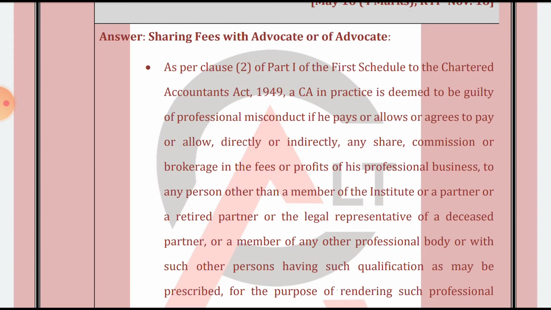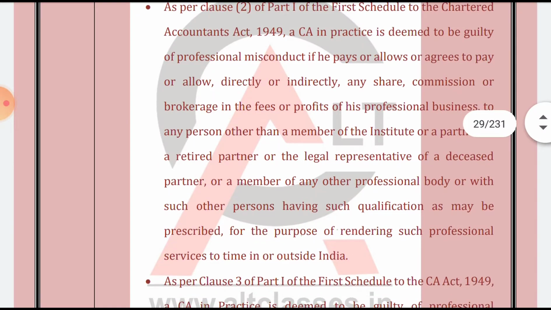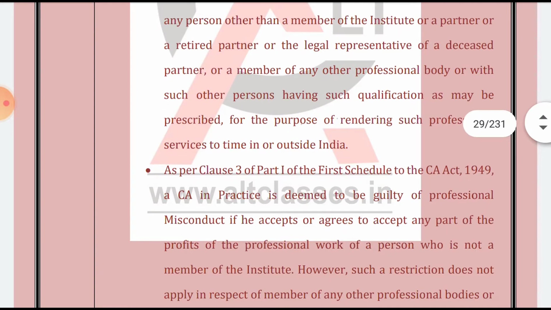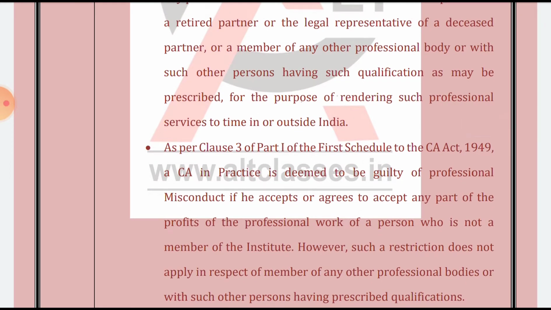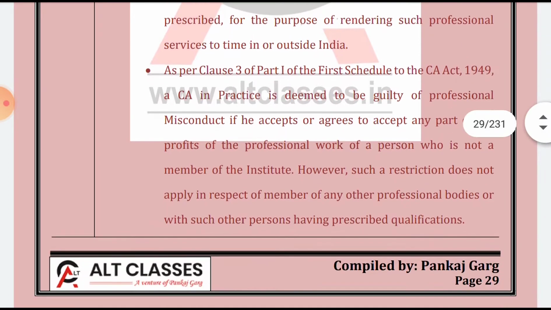Sharing of fees with an advocate, or of an advocate, as per Clause 2 of Part 1 of the First Schedule of the Chartered Accountants Act: a CA in practice is deemed to be guilty of professional misconduct if he pays or allows or agrees to pay or allow, directly or indirectly, any share, commission or brokerage in the fees or profits of his professional business to any person other than a member of the Institute, a retired partner, the legal representative of a deceased partner, or a member of any other professional body, or such other person having such qualification as may be prescribed for the purpose of rendering such professional services from time to time.